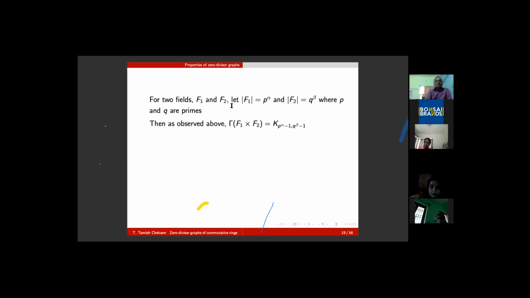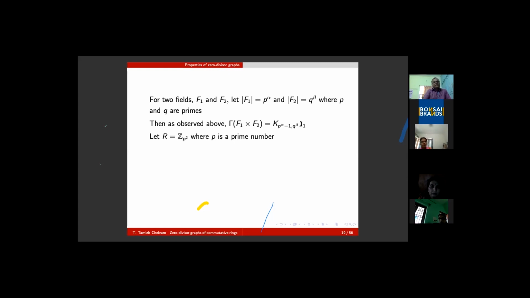Ultimately, from the above observation, because any two fields are basically integral domains, the complete bipartite graph is K of p to the alpha minus 1, q to the beta minus 1. That means m must be a prime power minus 1 and n must be a prime power minus 1. For these numbers, complete bipartite graphs can be realized as zero divisor graphs through the existence of the corresponding finite fields.